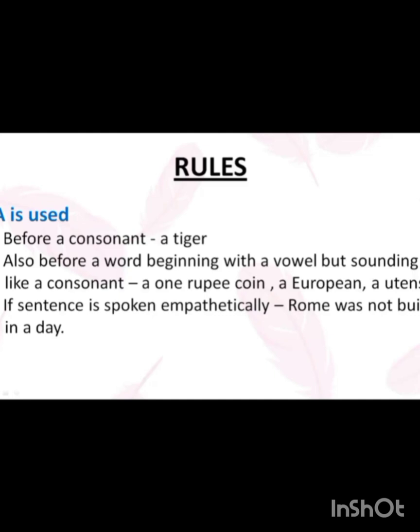Now look at the next sentence. If the sentence is spoken emphatically, that is, Rome was not built in a day, there you can use a.